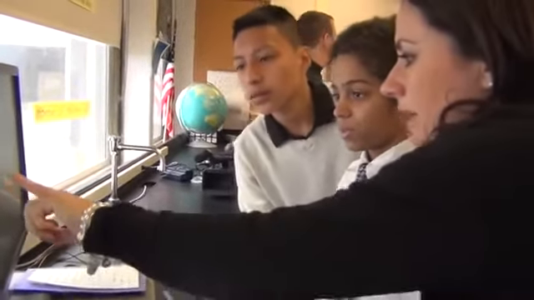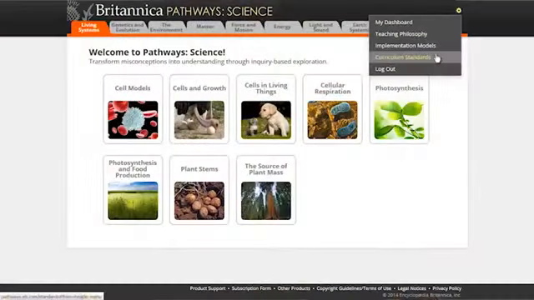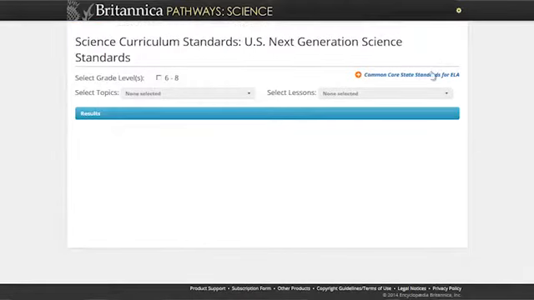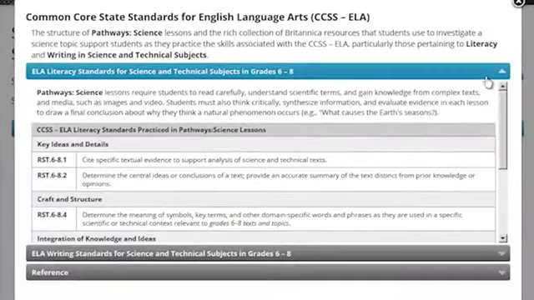I'm a new teacher to the 8th grade curriculum. I've been teaching physics for 15 years or so. It's my first year in chemistry. So it's backed up my learning. It's made sure that I've uncovered my own naive conceptions or misconceptions. And it's helped me structure the classroom as far as giving them better background. It's also helped me as an 8th grade teacher prepare for the NJ Ask. It supports the Common Core. It matches the Common Core because it actually has a section where I can go and match up the Common Core to my lesson. And that's an excellent source for me. It really, really supports it.